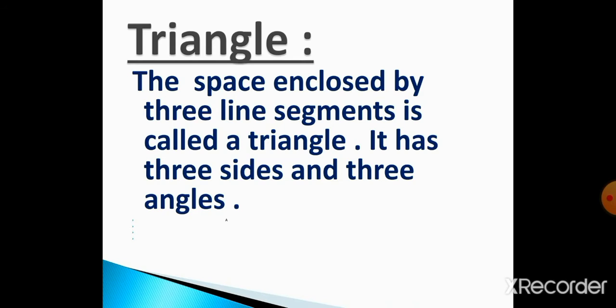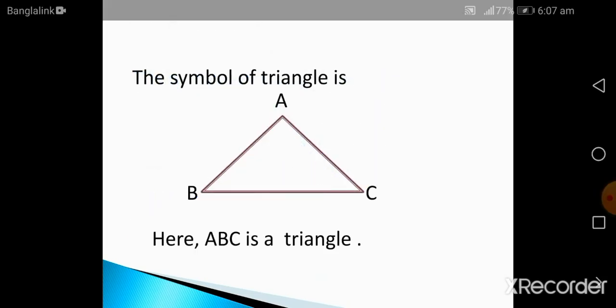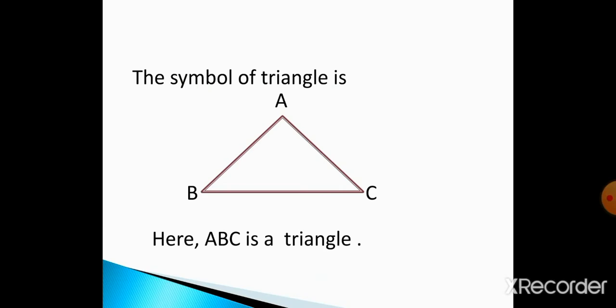The space enclosed by 3 line segments is called a triangle. It has 3 sides and 3 angles. Look, this is the symbol of a triangle. Very nice triangle. Have you seen? There are 3 sides and also 3 angles. Here ABC is a triangle.